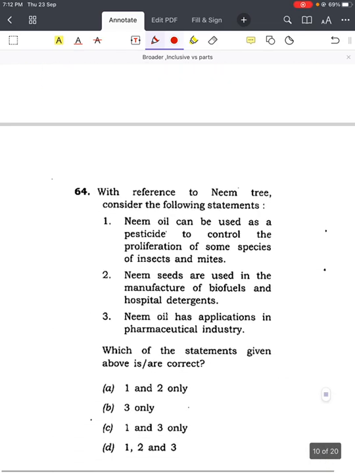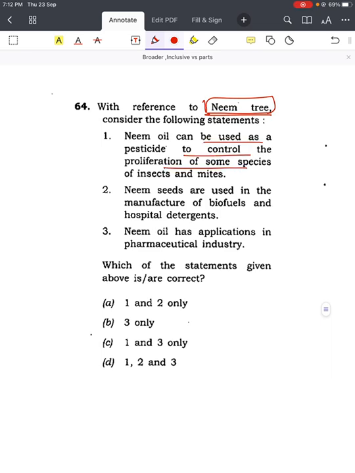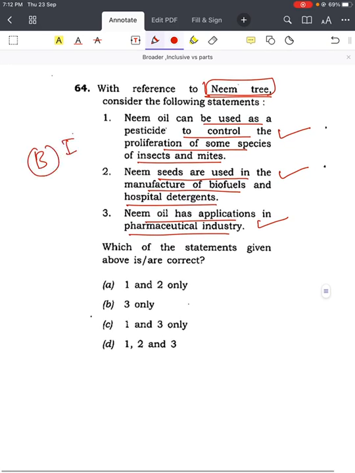Come to the next question from 2013. With reference to the neem tree, consider the following statements. Neem oil can be used as a pesticide to control the proliferation of some species of insects and mites. True. Neem seeds are used in the manufacture of biofuels and hospital detergents. True. Neem oil has applications in the pharmaceutical industry. True, right? Here you will think of the broader and inclusive approach, but as per the UPSC key, it will not